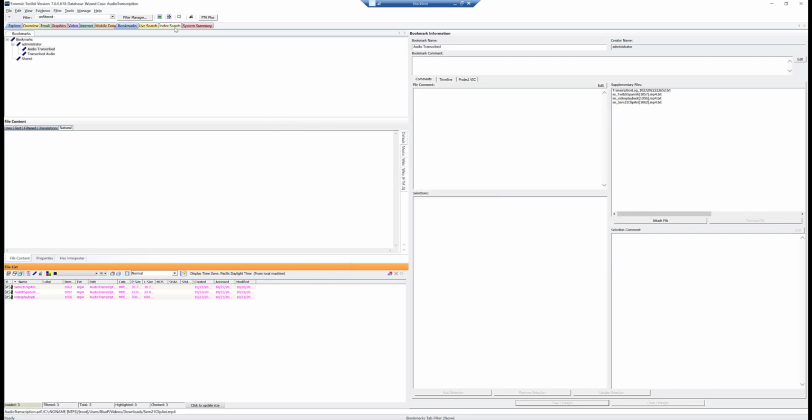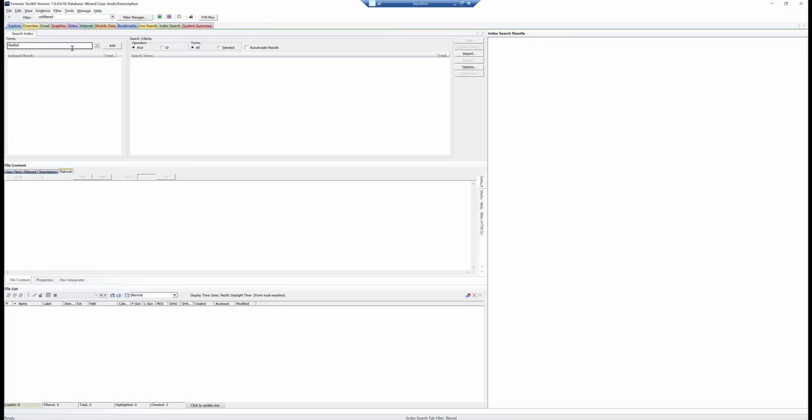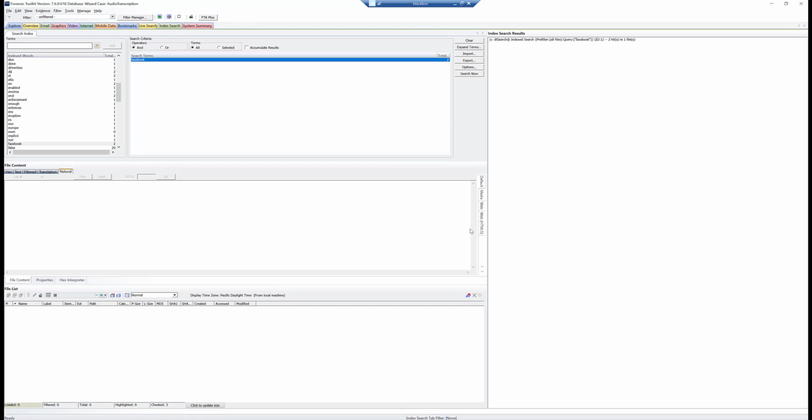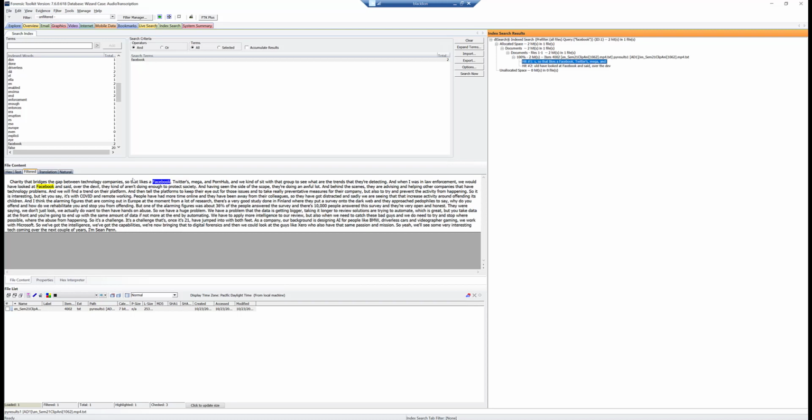We can close and we'll do an index search now and we'll search for Facebook. We got 2 hits. And we'll run our search here, and once we expand it out, we can see the likes of Facebook, and we can see our hits in there, and you could jump through. If it was a longer document, obviously you would see your hits, and it would zoom into the document where it was. And so you can actually index all the text of that video by an open source tool combined with the power of FTK really, really quick.